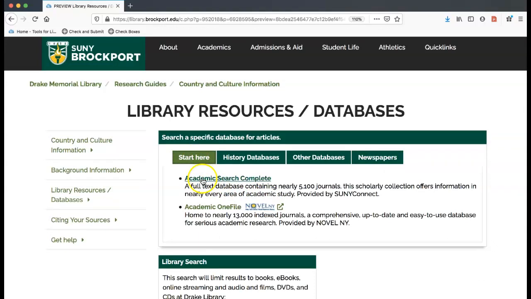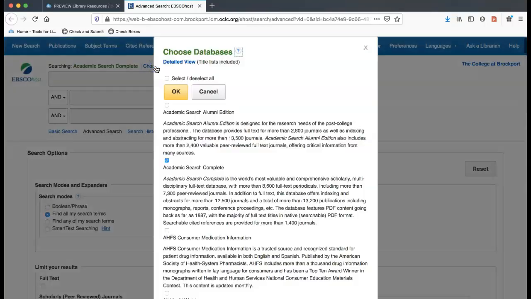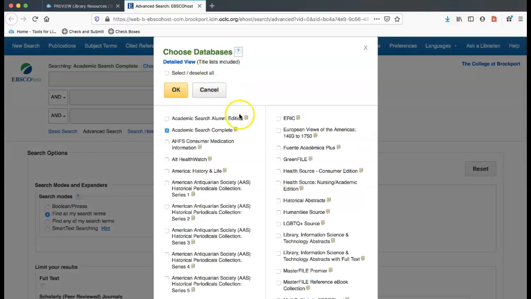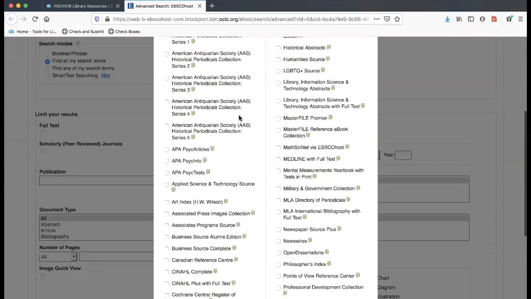So we're going to go to Academic Search Complete. And this is one of our largest general academic databases. You may have seen this screen before, EBSCO. There also are many different databases in here. So this is something you may want to look at if you ever need specific information from a different area.